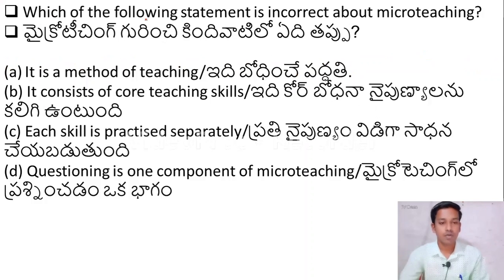Which of the following statements is incorrect about micro teaching? Yes, we all know about micro teaching. It is practiced during the practice session. Option A, it is a method of teaching. Option B, it consists of core teaching skills. Option C, each skill is practiced separately. Option D, questioning is one component of micro teaching.